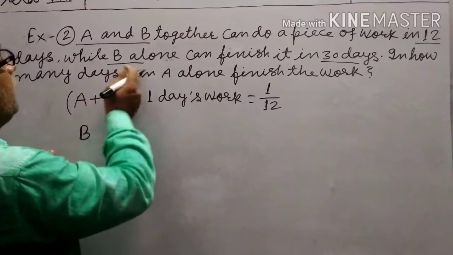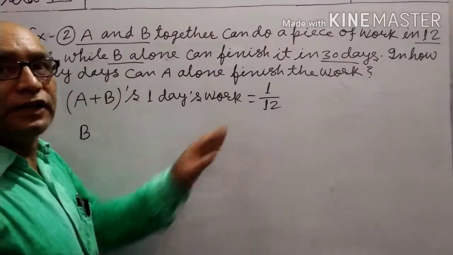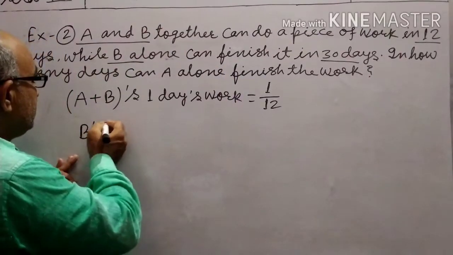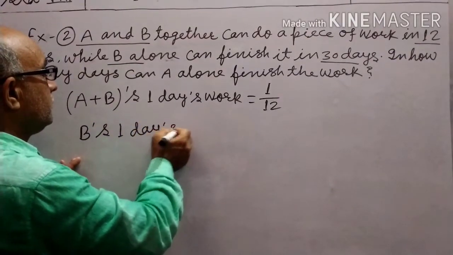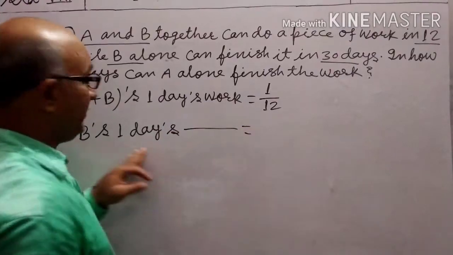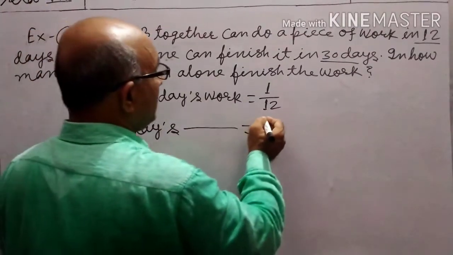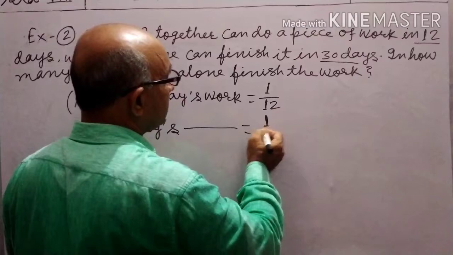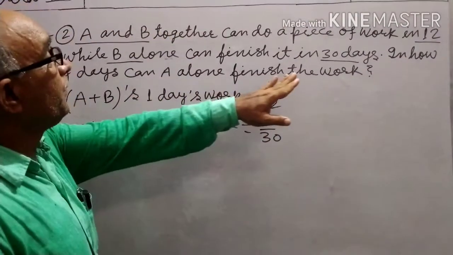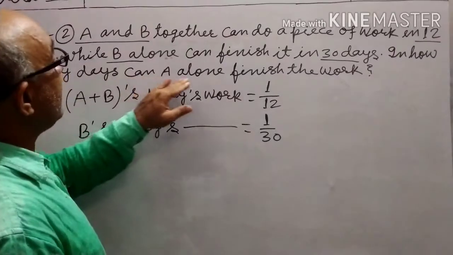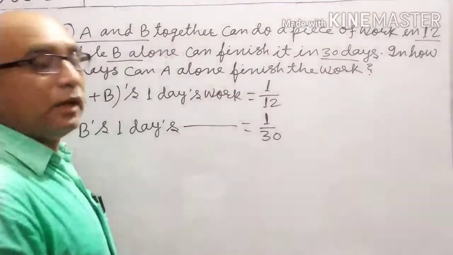B alone can finish it in 30 days, so B's 1 day's work equals 1 by 30. Now we have to find in how many days A alone can finish the work.